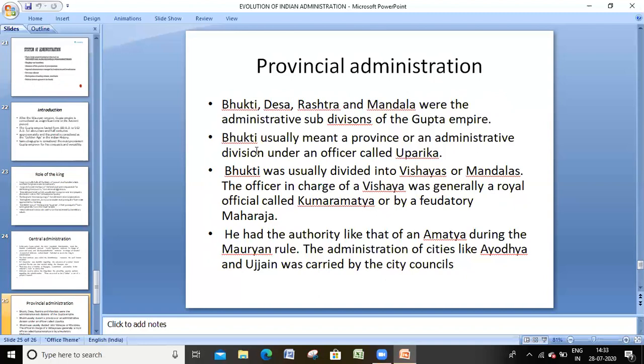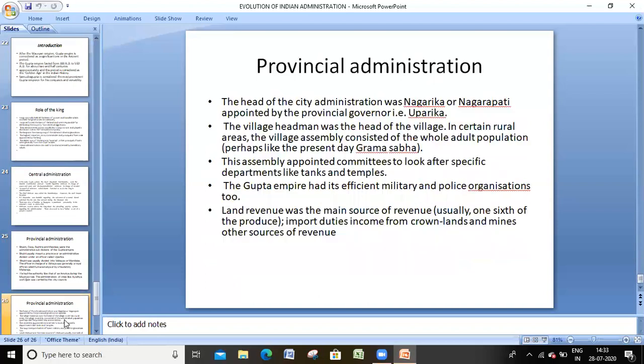The administration of cities like Ayodhya and Ujjaini was carried out by city councils. The great cities of Ayodhya and Ujjaini maintained city councils for the development of local government.